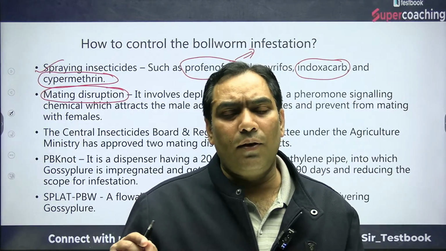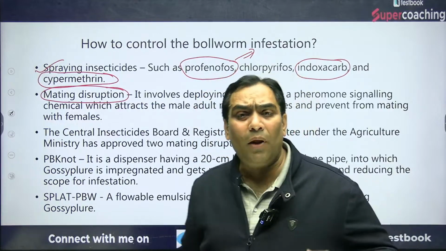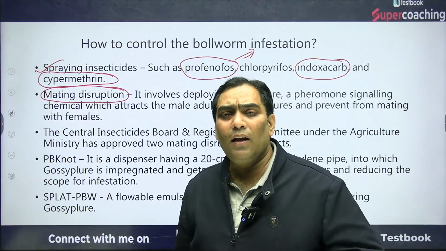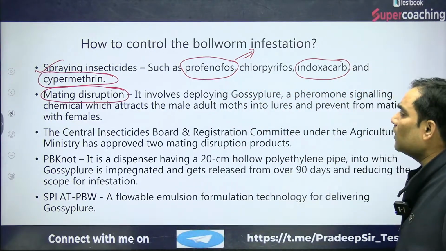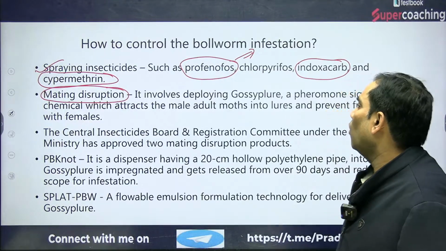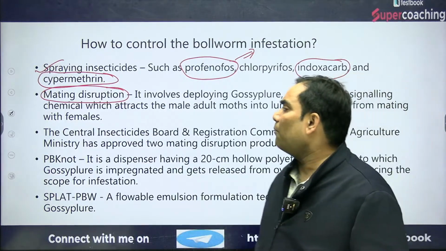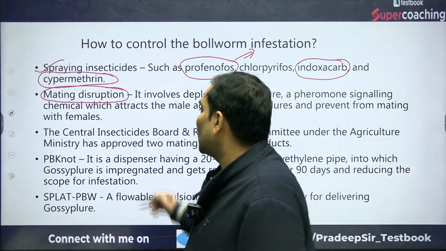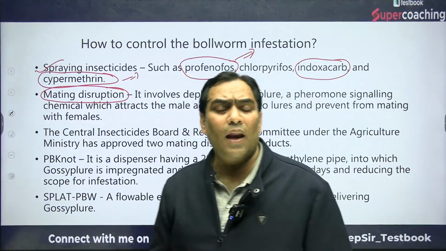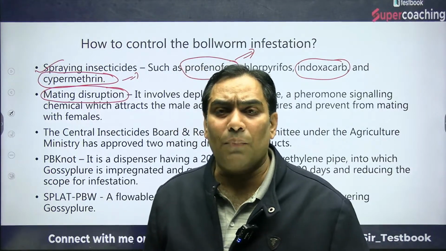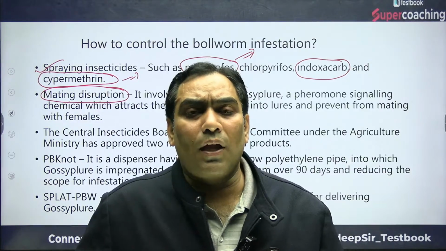If the productivity increases, automatically the production will increase. So the farmer has to use the spray, and it should be a good quality insecticide spray, such as profenofos, indoxacarb, or cypermethrin. These are some of the names of insecticides. Not only this, there is a need to disrupt the mating of the insects, so that their population can be controlled.